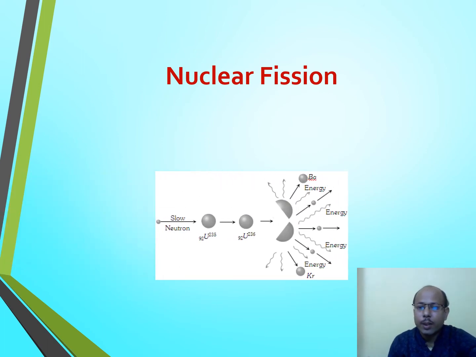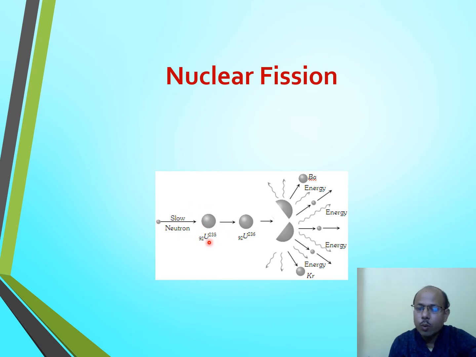Now we can diagrammatically represent this nuclear fission reaction. Here is a very slow neutron, because nuclear fission cannot be possible with fast neutrons. Therefore, the speed of neutrons is slowed down with the help of moderators. This is uranium 235, here it is written 92 uranium 235, and neutrons bombard on that.